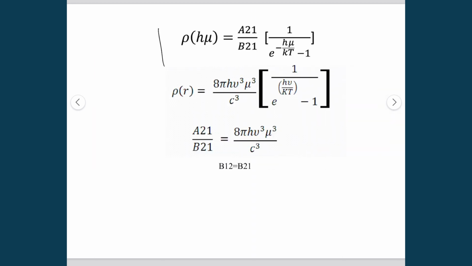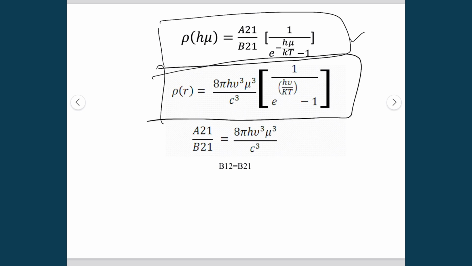So this is the final equation which was proposed by Einstein, and then this other equation was proposed by Planck while working on the black body radiation, which explained the radiation up to the ultraviolet region. These two equations can be equated under certain conditions, in which A21 divided by B21 is equal to this side here.